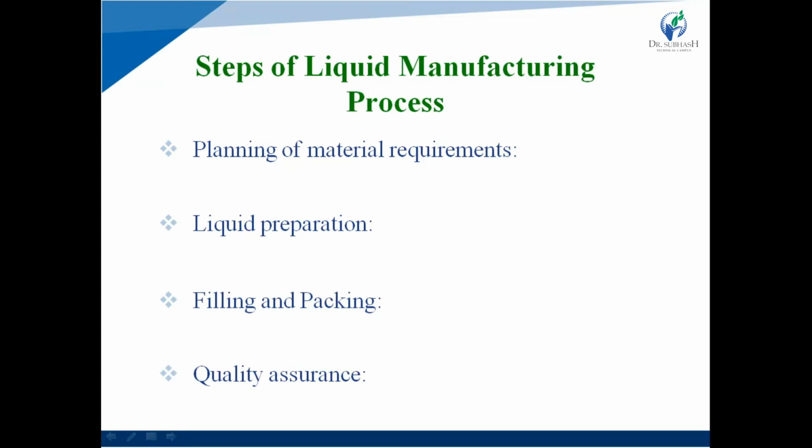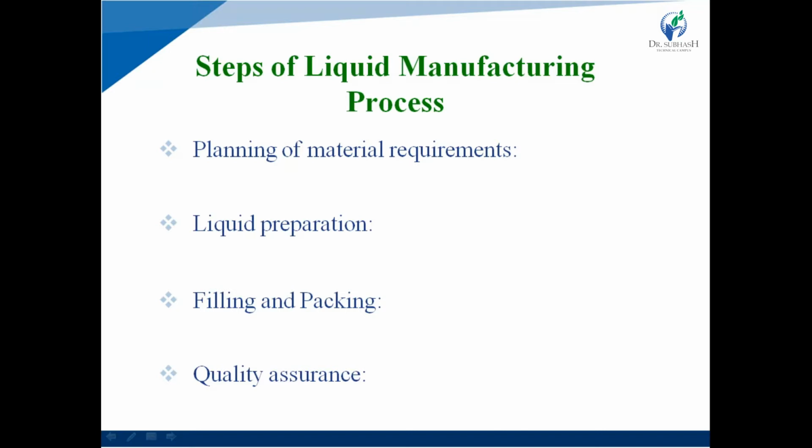After raw materials come from industry, comes the liquid preparation stage. In the second stage, liquids are prepared using a standard procedure. Then comes filling and packaging of the liquid preparation.